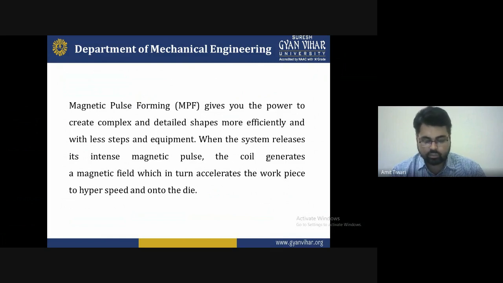So this type of manufacturing is now very popular and rapidly used for the environment. So this technique will be adopted for that. We can say that magnetic pulse forming, that is electromagnetic forming, we have to generate and create for that.